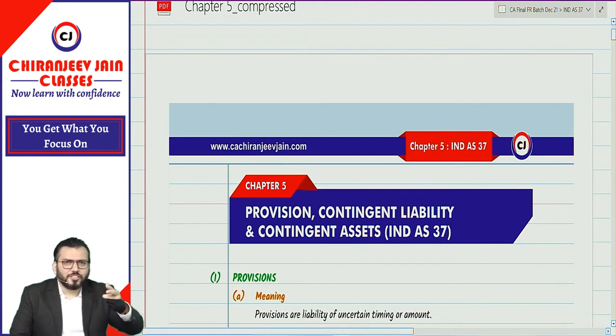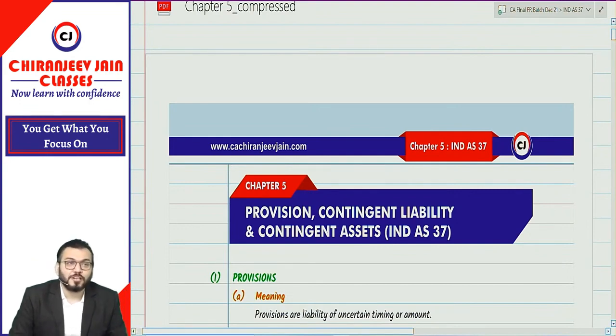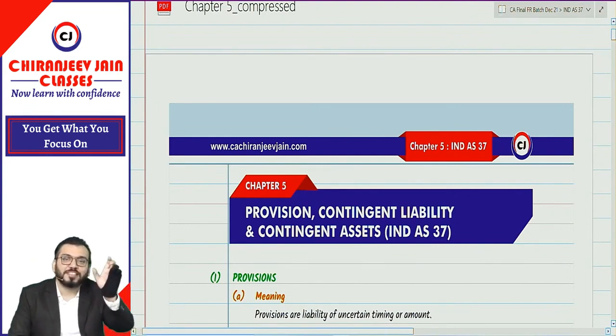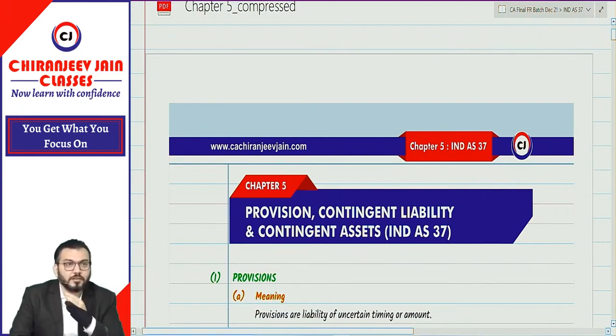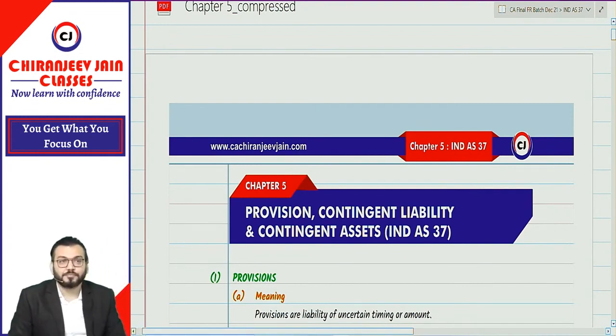Are you able to understand what I want to say, that whatever you have done in CA Inter, actually you have not done anything? You have done AS 29, but you don't know the meaning of provision because of lack of conceptual knowledge. You revised many times from the examination point of view, but you only did questions asked in previous exams, and when those repeated, you passed CA Inter. If you are not able to tell me the exact meaning of provision, something is lacking.